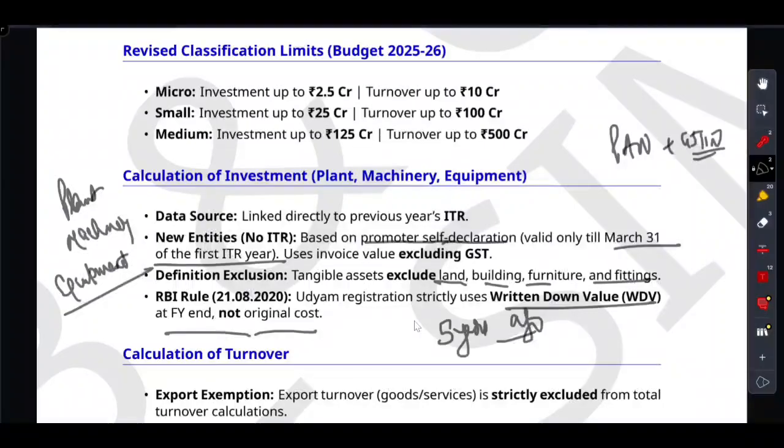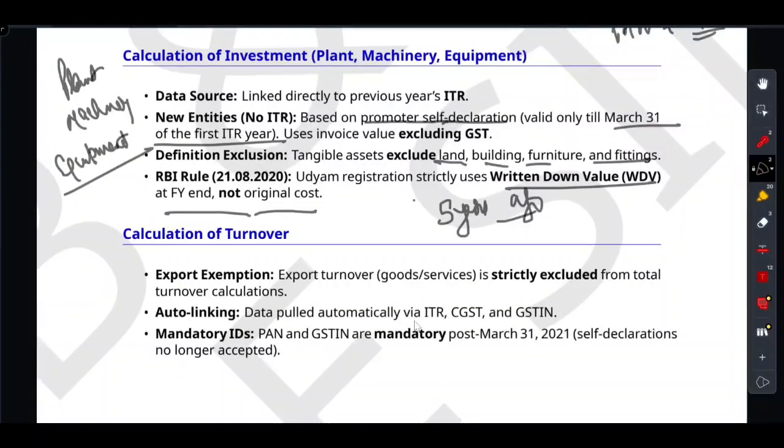Now, for the limit, if we talk about the calculation of turnover, right? Just remember the golden rule of MSME: the government loves export, and any money you make from exporting goods and services is strictly excluded from your turnover limit. Very important: any money that you earn from exporting goods and services is strictly excluded from the turnover calculation. They want you bringing foreign money in, and they won't penalize your MSME status for doing it.